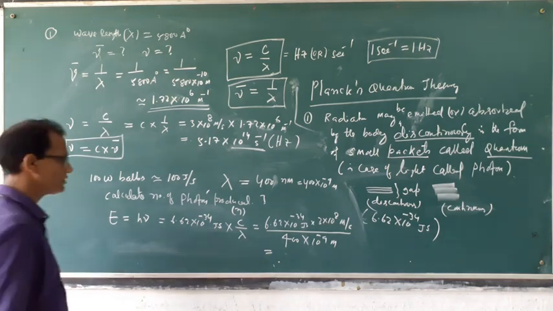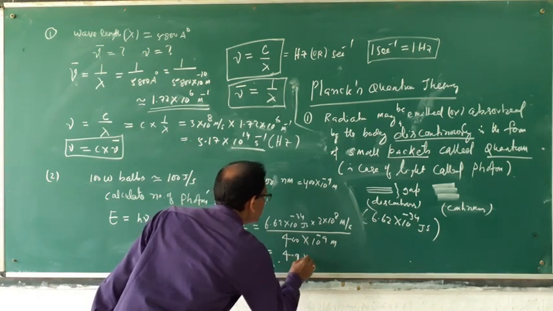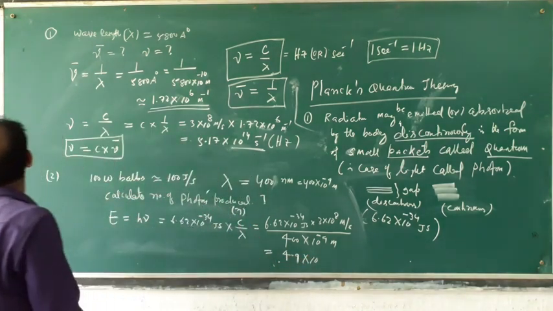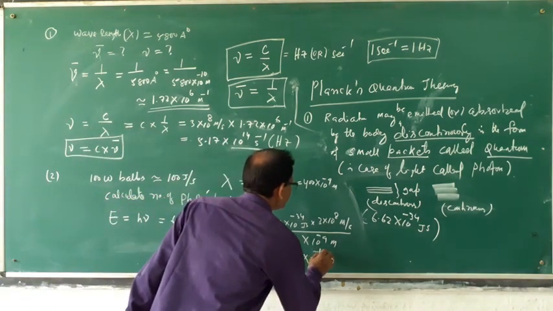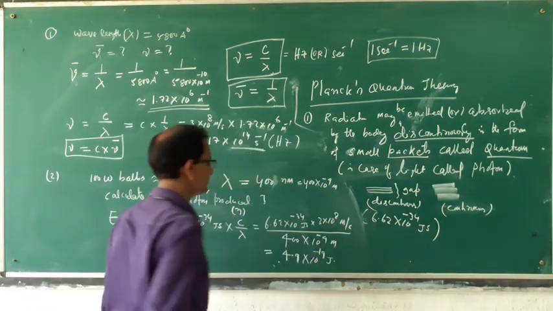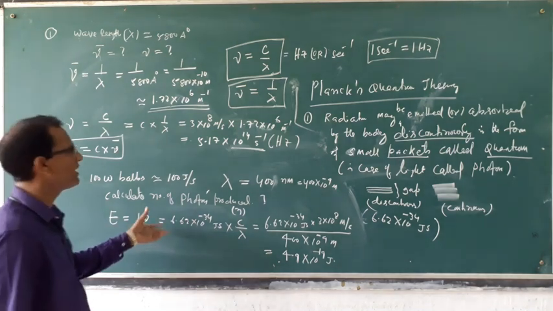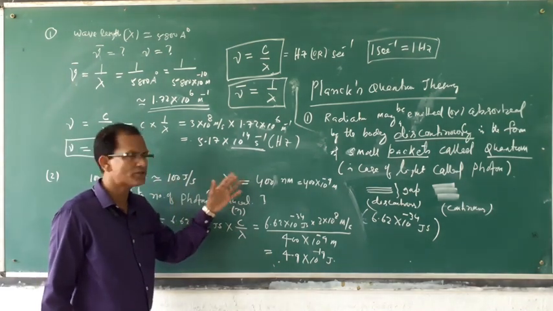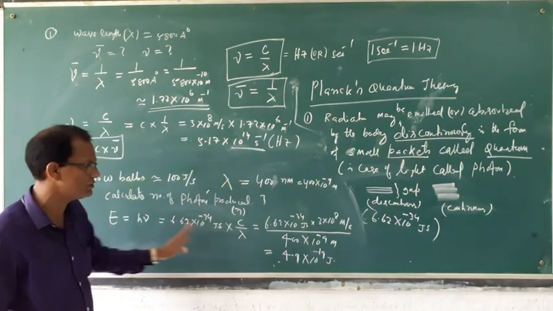That is 4.9 into 10 to the power minus 19 joule. This is the energy produced by the bulb: for this wavelength of radiation, this much energy.